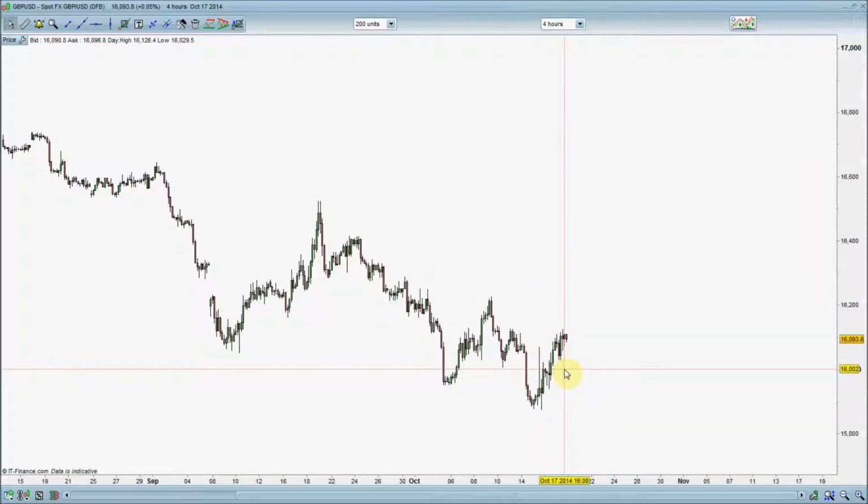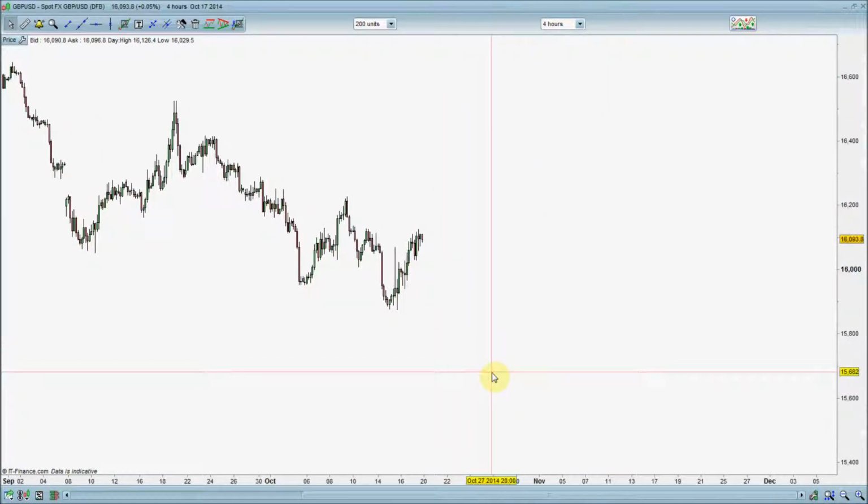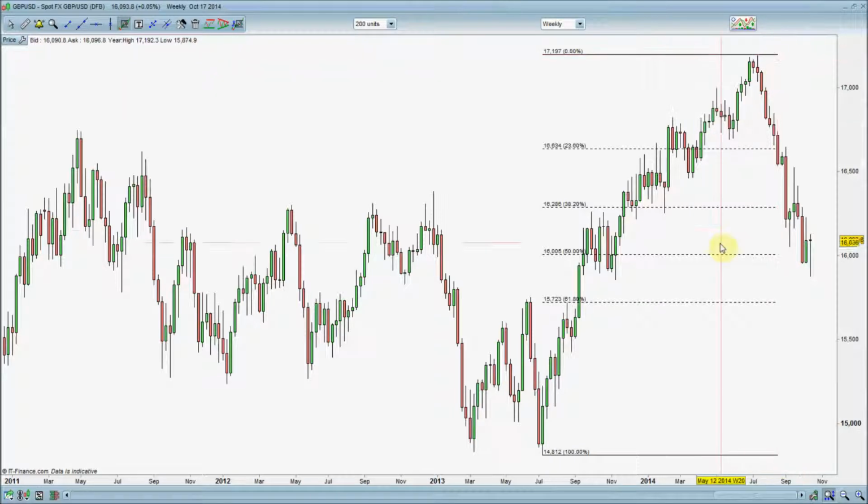So taking buys off of these extreme lows here, and sells at the top of that range of 16.4 on the 4-hour chart. We could even experience lows as far down to 157.50. Looking at the weekly chart there, you can see that this is the 50% retracement at the moment on the Fibonacci. Okay, so we're just at the 50% there, but we have dipped through, and you can see the 61% there, which coincides with this area of resistance, is 15723. So that is a very real possibility over the coming weeks.